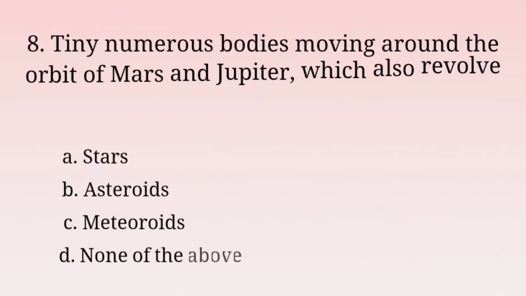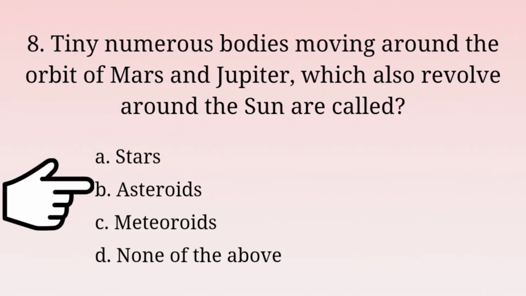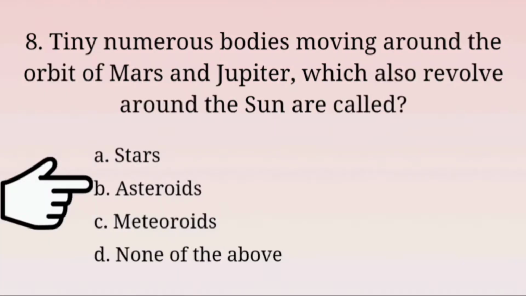Eighth question, tiny numerous bodies moving around the orbit of Mars and Jupiter, which also revolve around the Sun, are called? Options A. Stars, B. Asteroids, C. Meteoroids and D. none of the above. So the answer will be option B. Asteroids. Asteroids can be seen in the orbit of Mars and Jupiter.